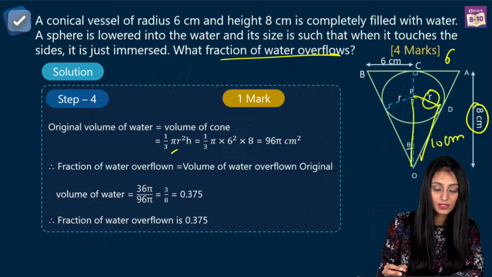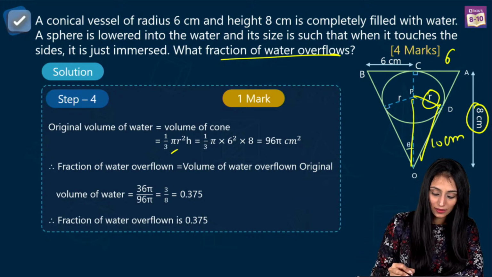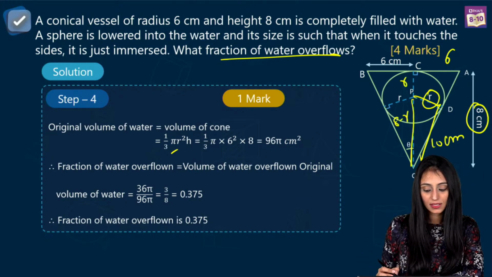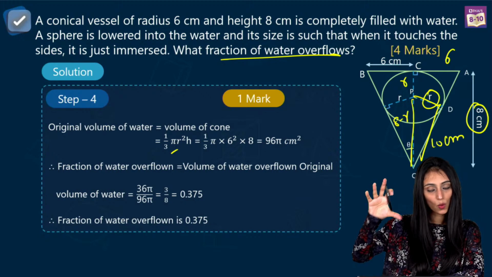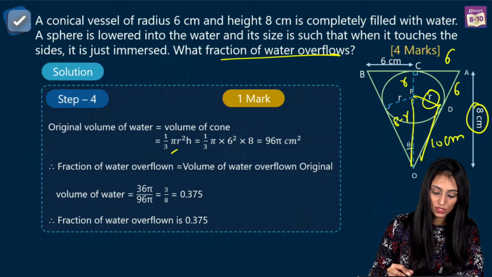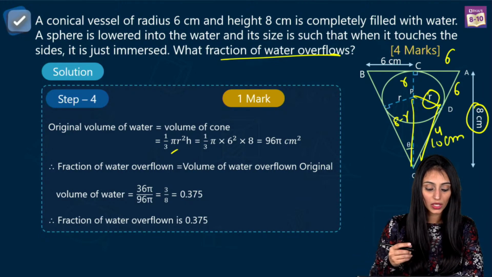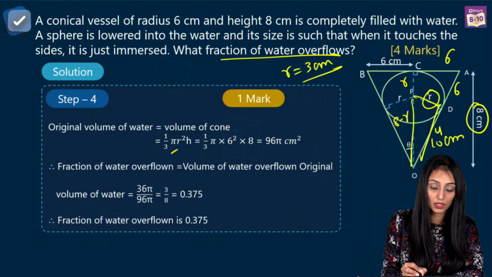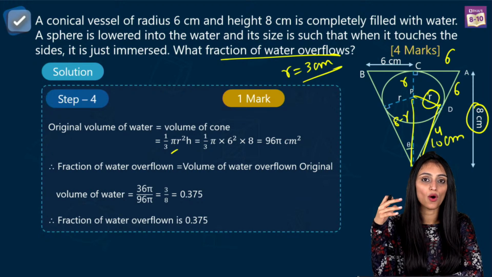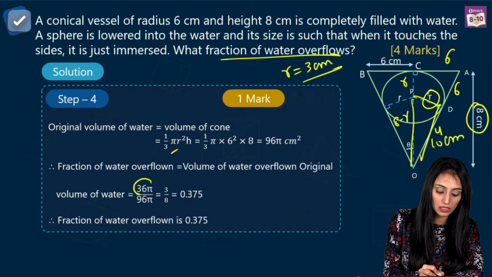Now I'm using this smaller triangle. This is R, OC is 8 and this is also R. So remaining length is 8 minus R. And this OD over here, entire OA is 10, this is 6, so this is going to be 4. Use Pythagoras, from here you will frame an equation. You get the value of radius, that's 3 centimeter. Using that you can get the value of the volume of sphere. That's going to be 36 pi.